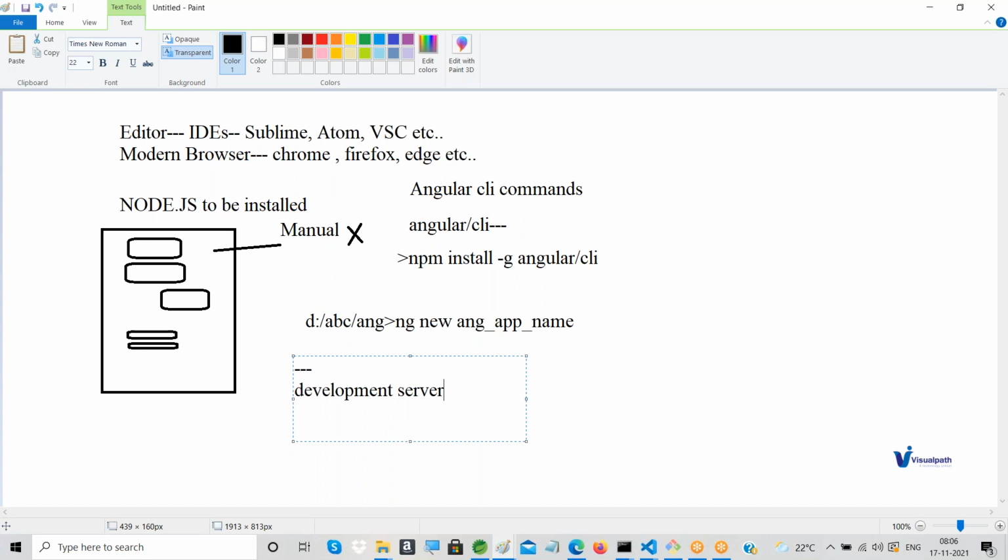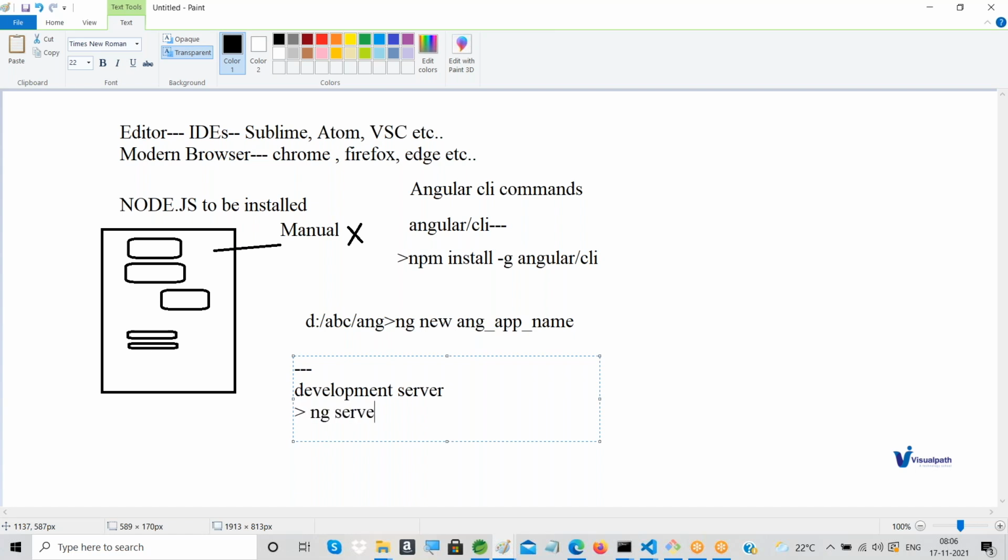It's a development server to run this application, to test this application, to debug this application. You need a server, a default server, right? Along with Angular, the development server is available within Angular. The only thing is, if you want to run that server and check the output of Angular, you have to type just a CLI command. The command name is ng serve, guys.